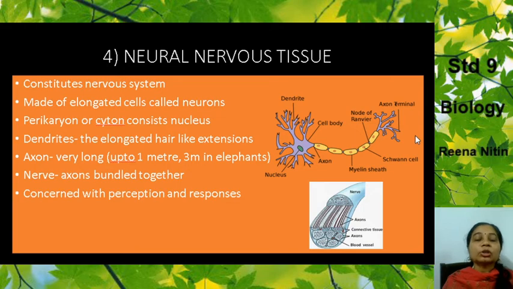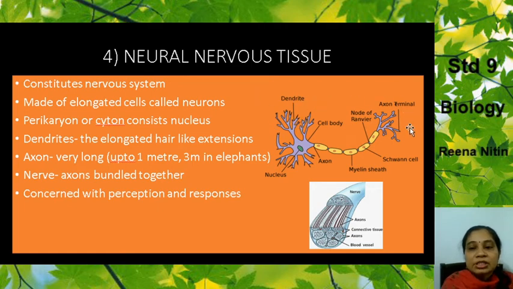We can move on to the last tissue, that is the neural tissue or the nervous tissue. Now last year you have studied about the nervous tissue, about the nerve cell. Now what is the nervous tissue made up of? Obviously it is made up of nerve cells. Many nerve cells come together and the axons bundle up together and they form the nerve. So, a quick revamp of what we did last year.